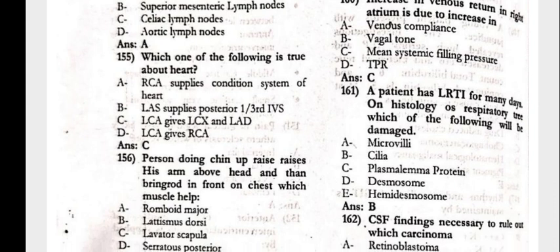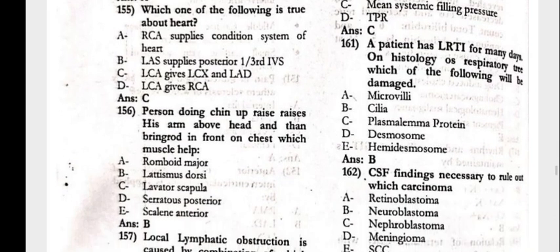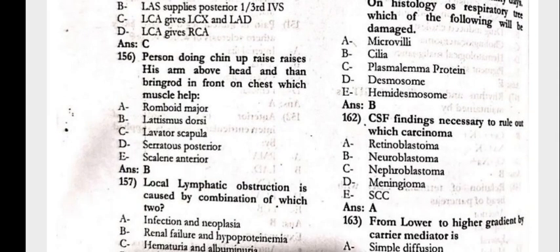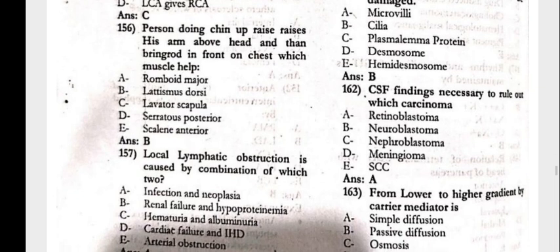Which one of the following is true about the heart? That is the LCA gives LCX and the LAD. A person doing a chin-up raises his arm above his head and then brings the rod in front on the chest. Which muscle helps? That is the latissimus dorsi.